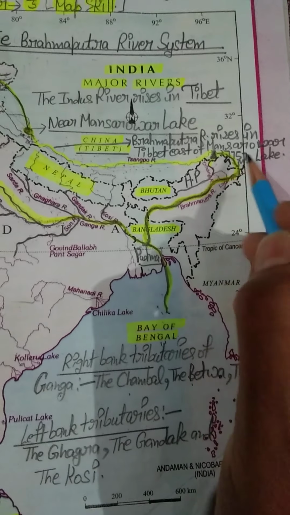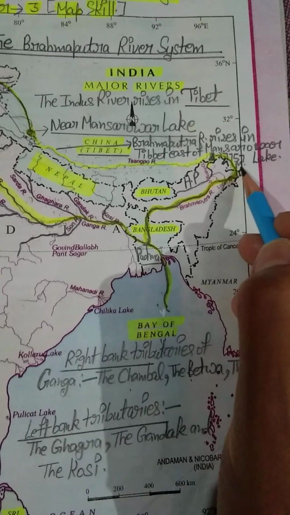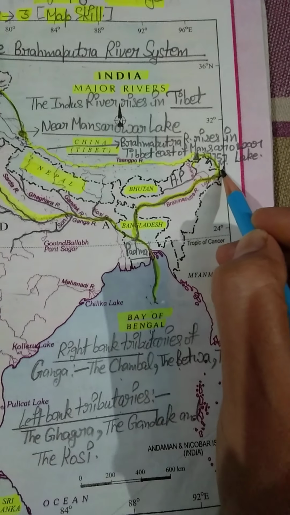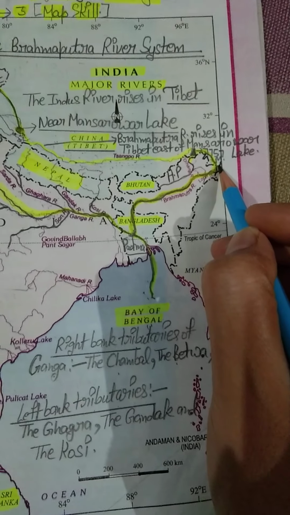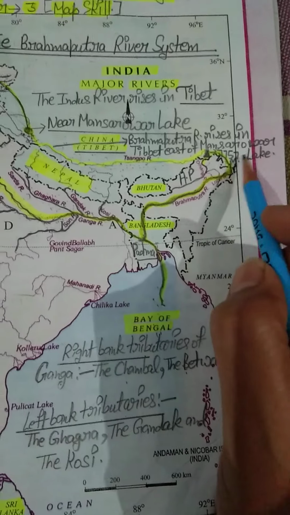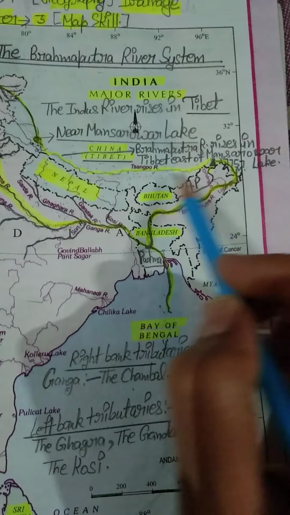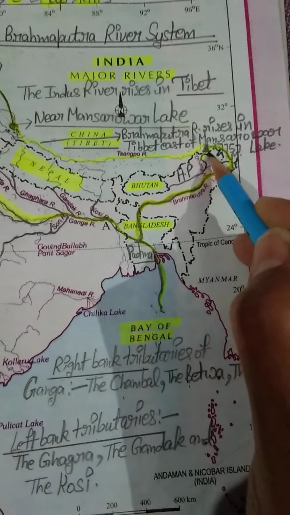The height of this mountain is 7,757 meters. I have discussed all these things in chapter number 2 also. Just recall chapter number 2, physiographic divisions of India. There was part number 1, the Himalaya mountain. At that time I discussed all the mountain ranges and peaks included in the Himalaya mountain. So this is our Namcha Barwa.